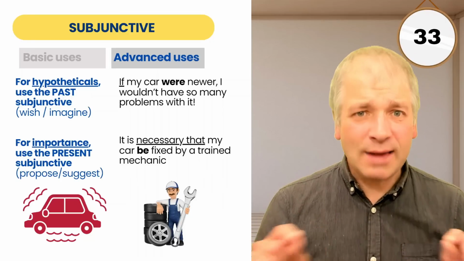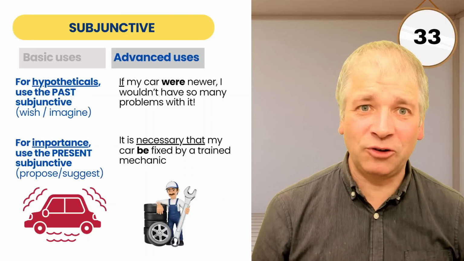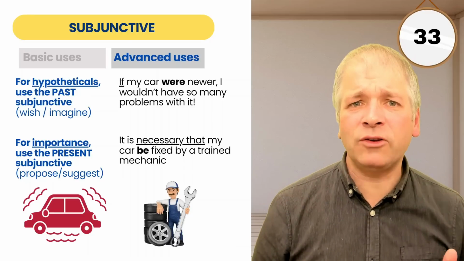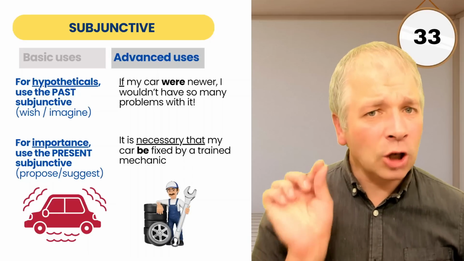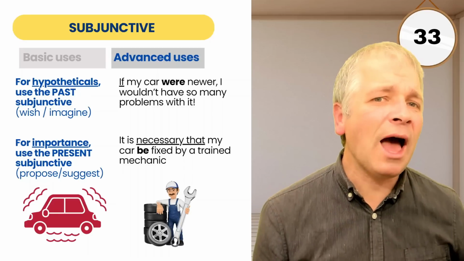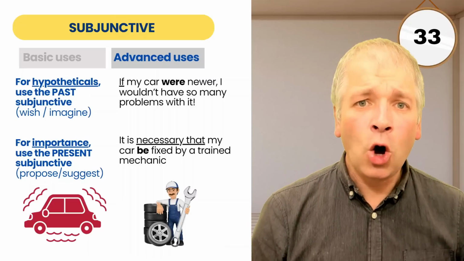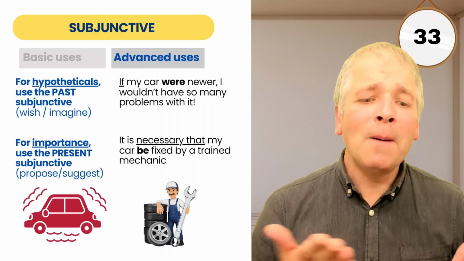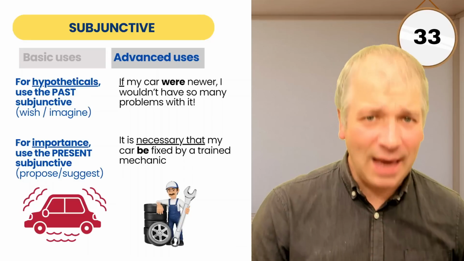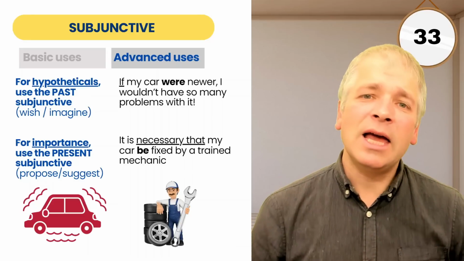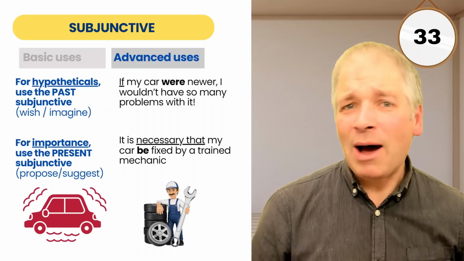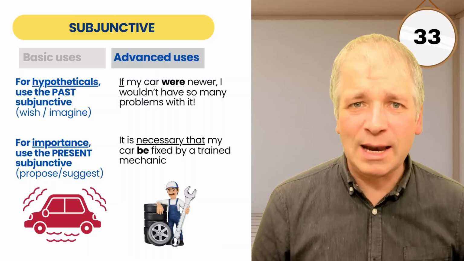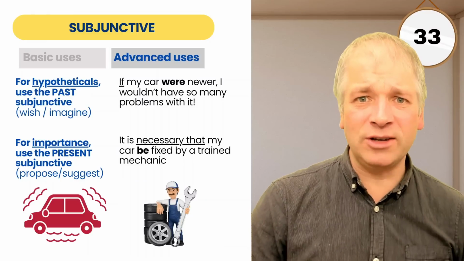However, if you're trying to state importance, use the present subjunctive. So that's for things where there are proposals, suggestions, anything where you're trying to put importance on a matter. And look what's happened to the verb to be here. We have this rather unusual situation where we have be in the bare infinitive. It is necessary that my car be fixed by a trained mechanic. So here, be is the subjunctive form. Now, as I mentioned, it is rather old-fashioned and sometimes people do choose simply to use normal tense, but it is still used in English, so you do need to know about it.